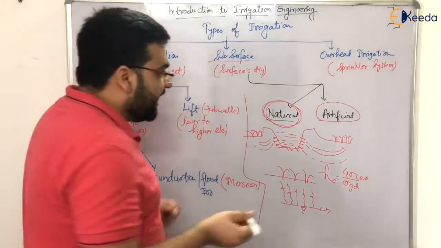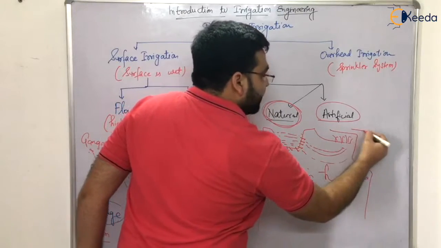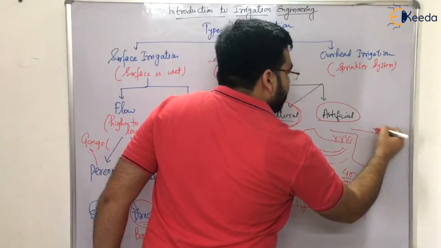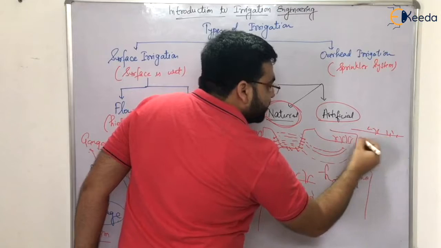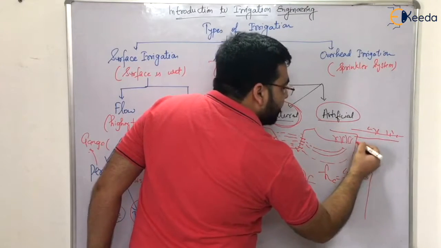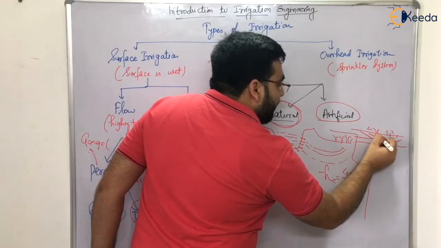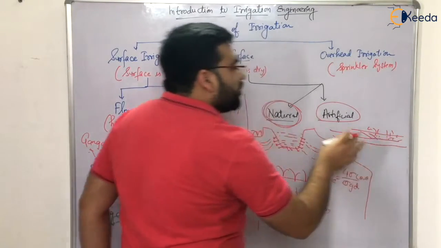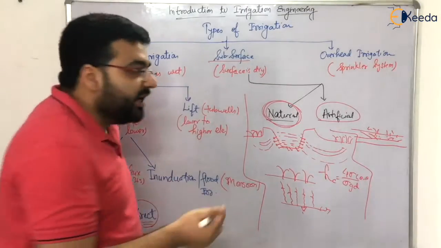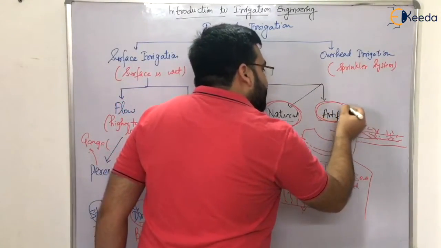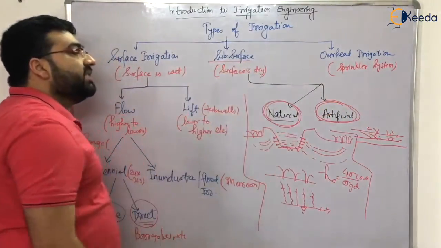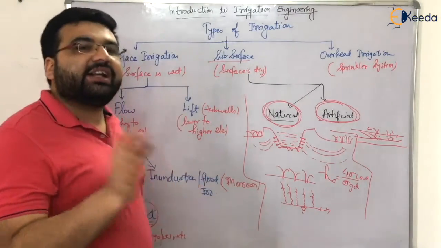Suppose this is the ground level, and these are the crops, plants. A series or network of drains is placed inside the ground, and through them we provide water by drops directly to the roots of the plants, right? This type of irrigation is known as the artificial subsurface irrigation. This is very costly and hardly adopted in India.